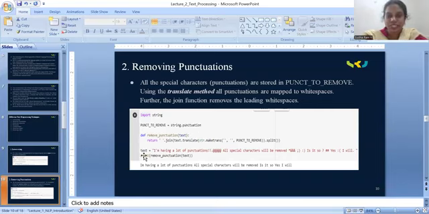See here, the input text I am taking has a lot of punctuation marks, like asterisk, exclamation mark, hash, at the rate. So all the text has different punctuation marks. Now, according to the second step of text pre-processing, we have to remove the punctuation marks by simply using the function named punctu remove. After applying the punctu remove function, this input is converted to this text, which does not have any punctuation marks.